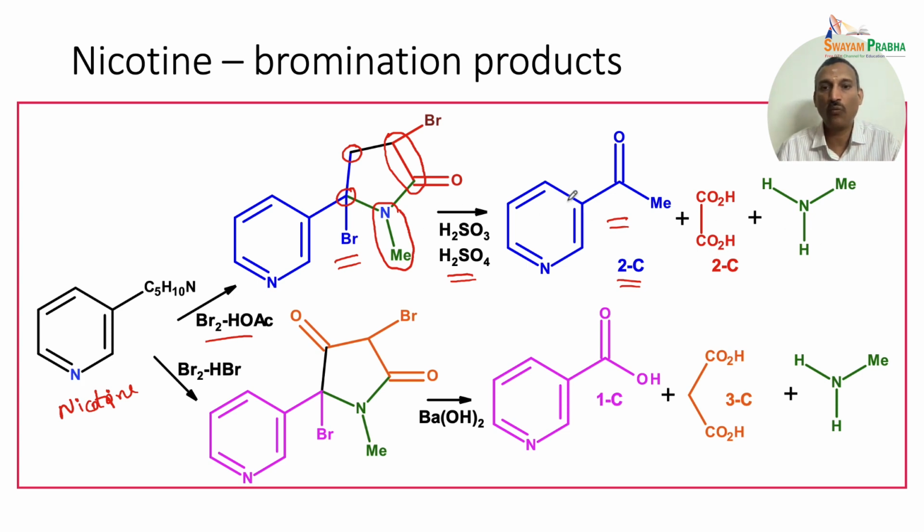So this is one way of breaking the molecule, and in the other case the pyridine unit and only 1 carbon are joined together to give nicotinic acid, and we have 3 carbons, 1, 2, 3. These 3 carbons together form the malonic acid, and this N-methyl unit gives separately the N-methylamine derivative given here on oxidation. By that we can work out all the possible ways the attachments are present.